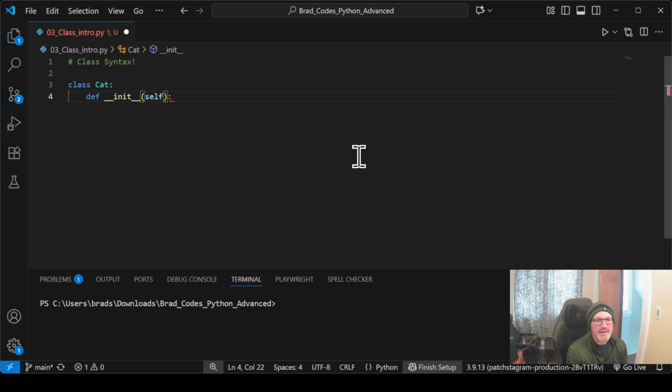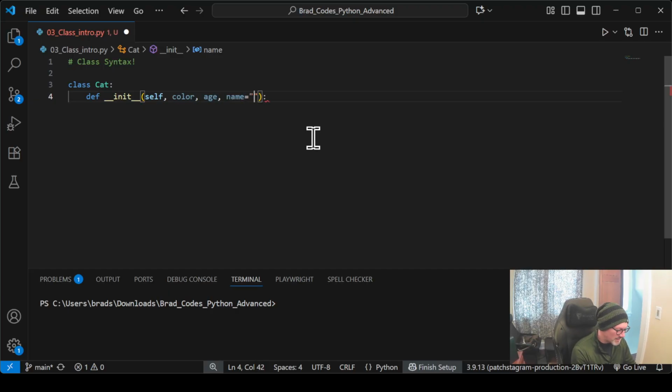Now, are there any attributes that we want a cat to have? I think so. We're going to want to add those in the constructor as well. So after self, I'm going to go ahead and go with color. I want to keep track of the color of my cat, its age. And I'm even going to throw a name in here.